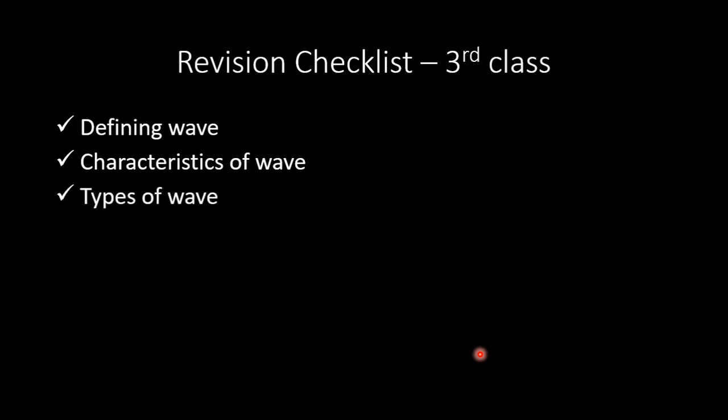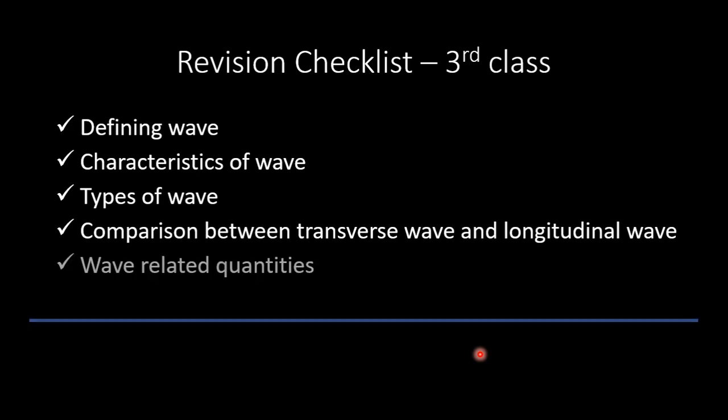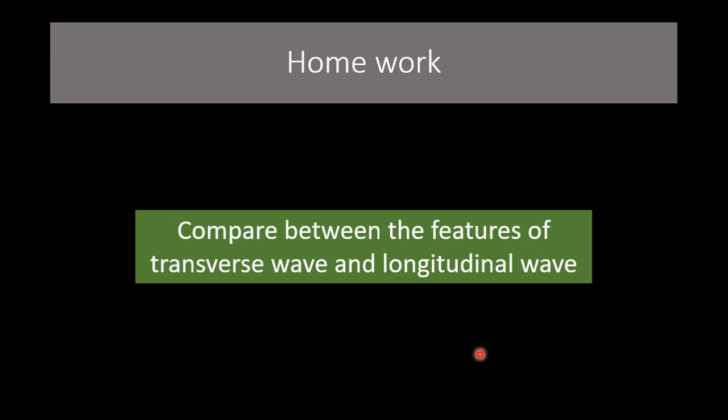And we have also discussed types of waves. We can categorize waves in two categories: mechanical or non-mechanical waves. We can also categorize waves as longitudinal wave or transverse wave. We have also compared the features of transverse wave and longitudinal waves, and we have also discussed some wave related quantities like wavelength, amplitude, wave velocity, etc. So at the end of today's class, you have a homework. Compare the features between the transverse wave and longitudinal wave.